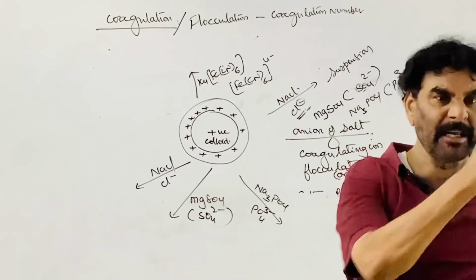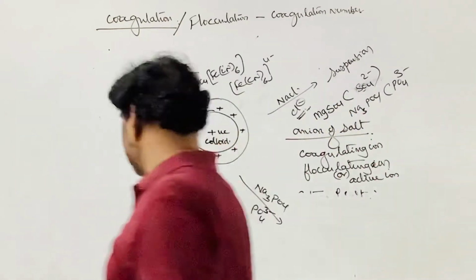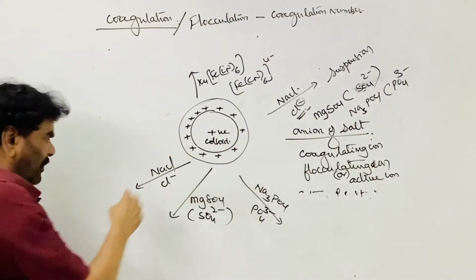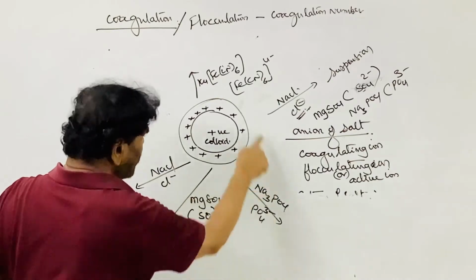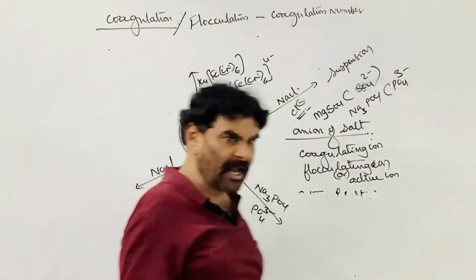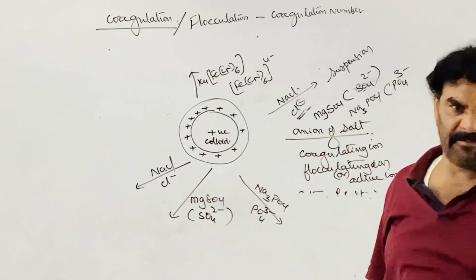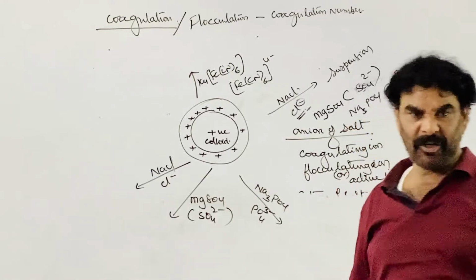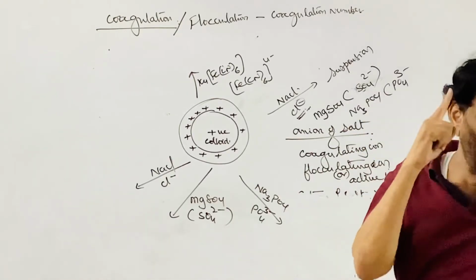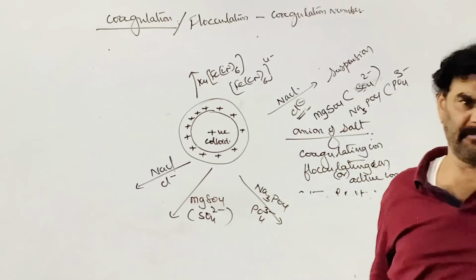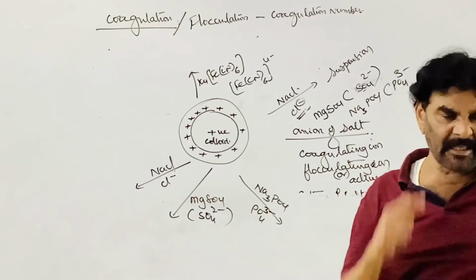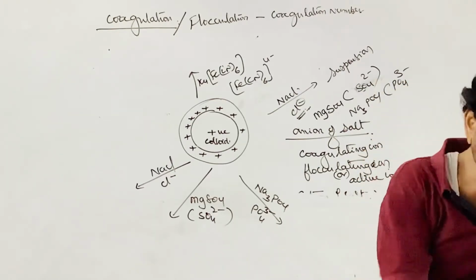The coagulating power of the electrolyte is proportional to the charge carried by each ion. So as the charge on the ion increases, coagulating power increases.